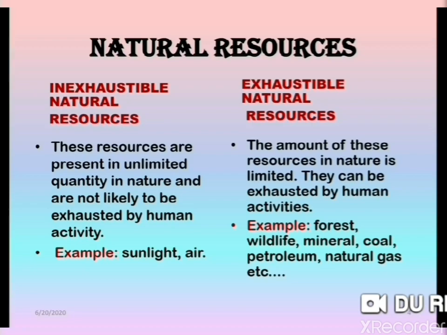And exhaustible natural resources, the amount of these resources in nature is limited. They can be exhausted by human activities. Forest, wildlife, minerals, coal, petroleum and natural gas, etc. All these are exhaustible natural resources.